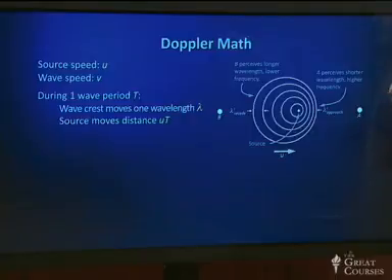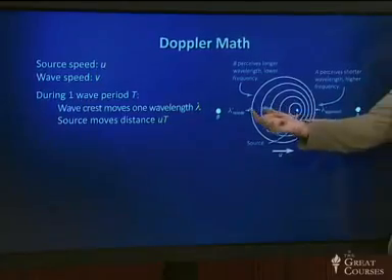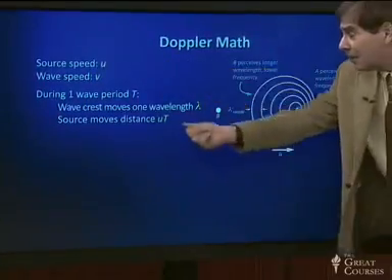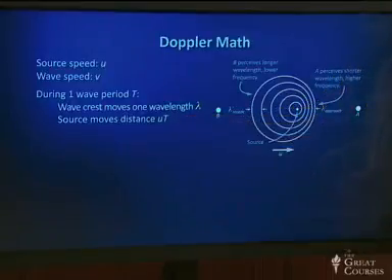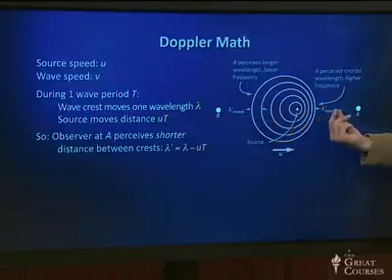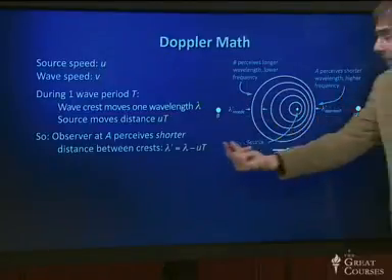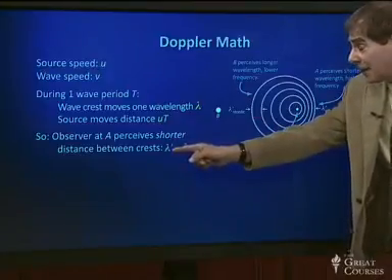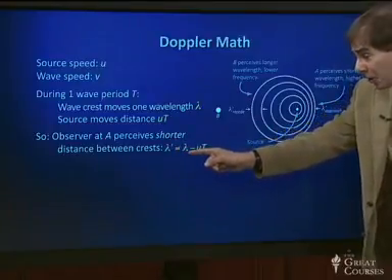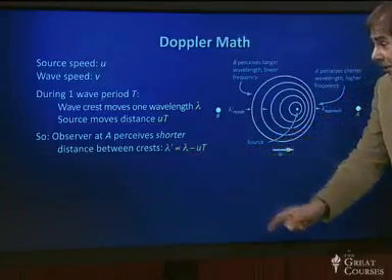So here's what happens. During one wave period T, the wave crests move one wavelength. We already saw that the wave speed is the wavelength divided by the wave period. The source, on the other hand, moving at speed u, moves a distance, speed times time, u times the wave period, in one wave period. So an observer at A perceives a shorter distance between wave crests by that distance that the source has moved. So the observer sees a wavelength, I'm going to call lambda prime, which is the original wavelength lambda minus that distance the source has moved.